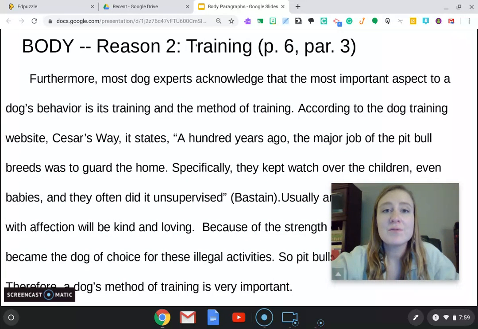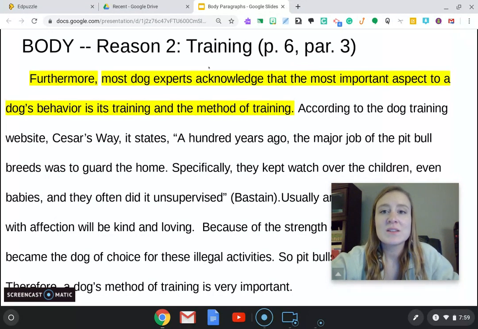This is her second reason from her thesis statement about pit bulls. It's all about training. So in yellow, let's go ahead and highlight the first sentence. We have our transition plus her second reason. So furthermore, most dog experts acknowledge the most important aspect to a dog's behavior is its training and the method of training. Next in blue, remember our detail sentence has 3 parts.